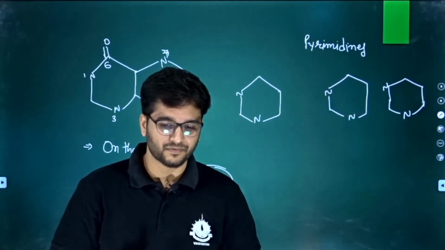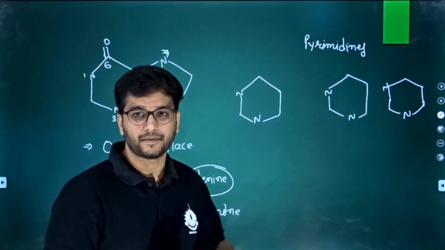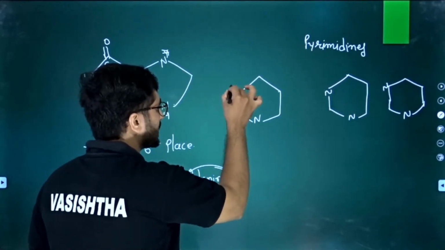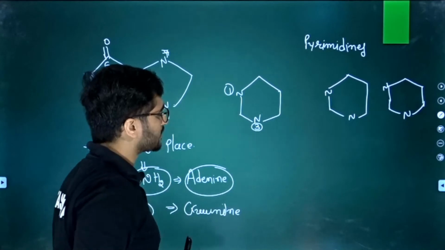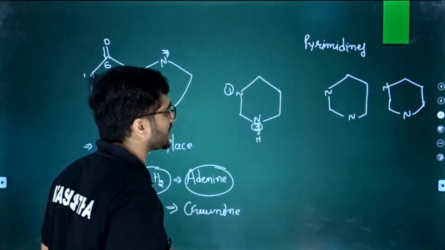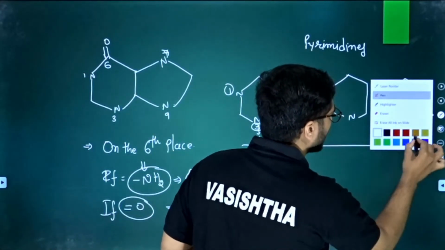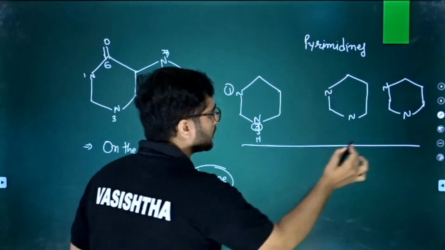Okay, see. So we have 3 types, we have 3 rings. There is a nitrogen at the 1st and 3rd place, but at the 3rd place we also have a hydrogen. As with the purines, we have the classification according to the place.